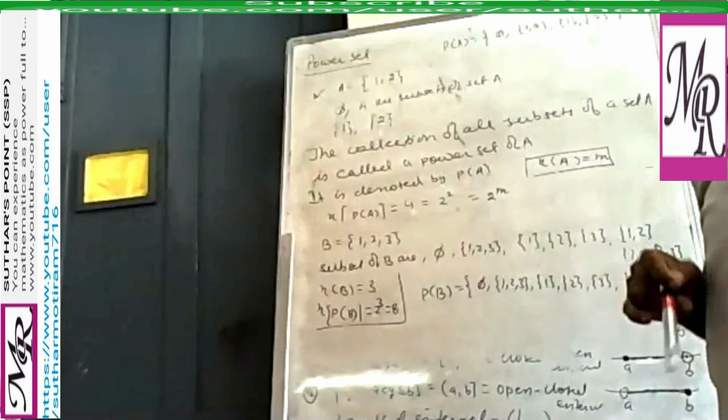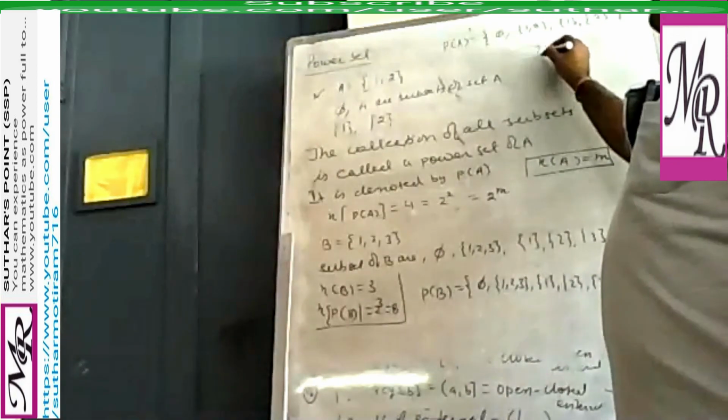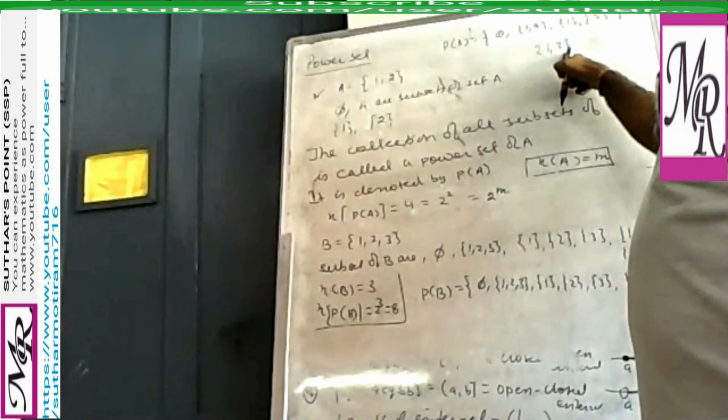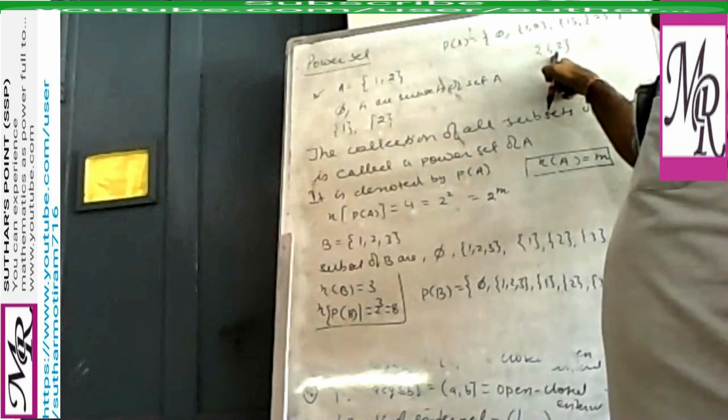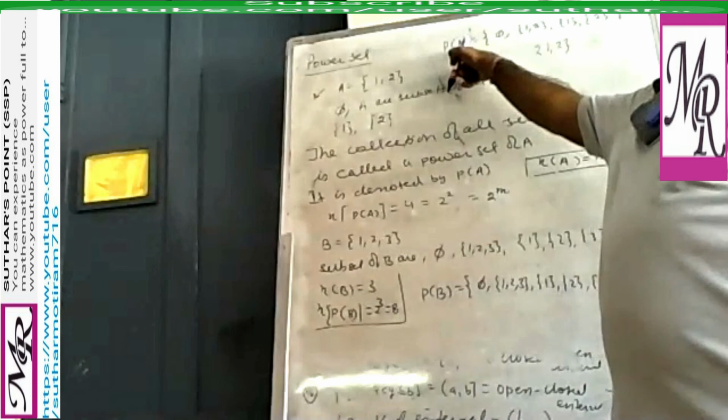This is very important. This set, like you can say the set 1, 2, is a set for A, but this is an element for the power set.